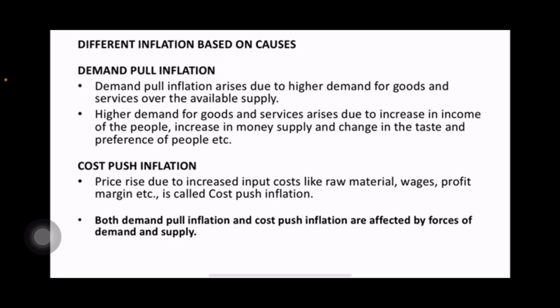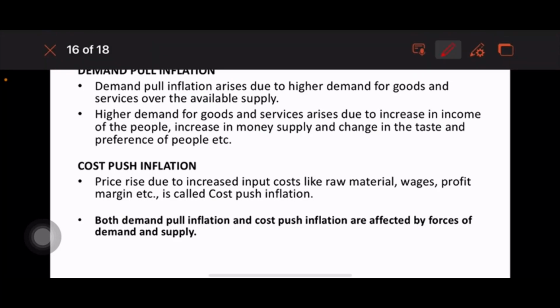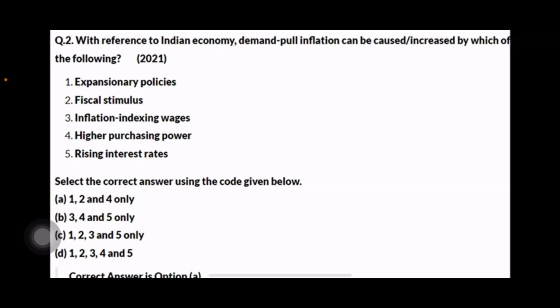The different types of inflation based on causes, that is demand pull inflation, which arises due to higher demand for goods and services over the supply. Cost push inflation is where the price increases due to costs like raw material and wages. Both demand pull inflation and cost push inflation are affected by forces of demand and supply. The question has been previously asked in 2021.